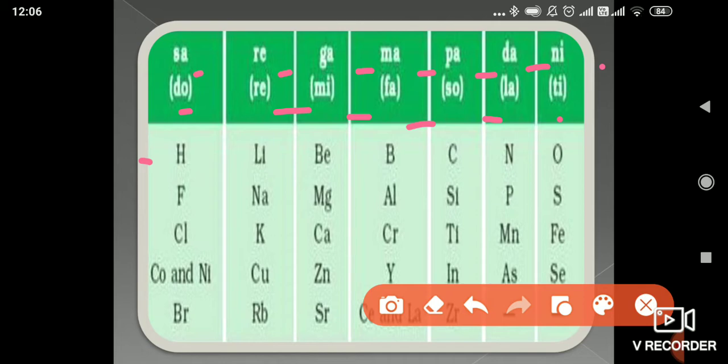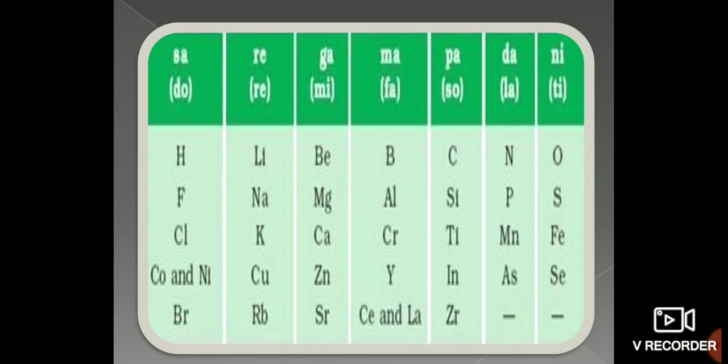After the 7th, he said the 8th element will repeat the property of the first. So this was the law of octaves given by Newlands, also known as Newlands' law of octaves.